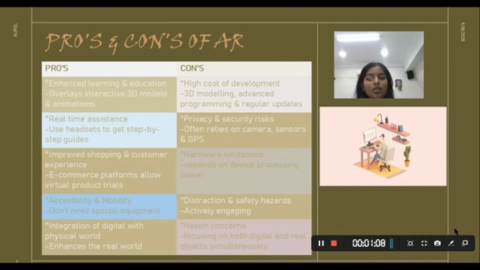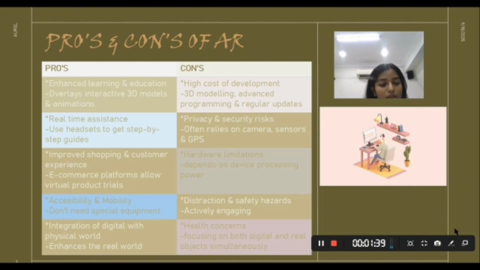So now, specifically speaking on the pros and cons of augmented reality. The pros are it enhances learning and education. It overlays interactive 3D models and animations, such as the heart structure from a digitalized 3D model. You get to understand the heart structure so much better. Next, real-time assistance. You use headsets to get step-by-step guidance in fields like the medical field, or aviation, used in aviation as well.